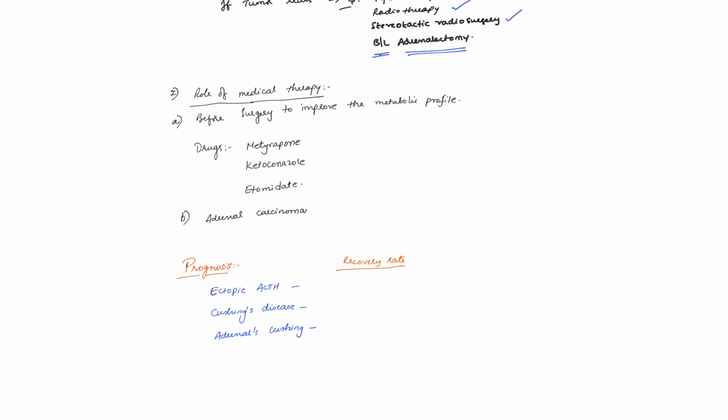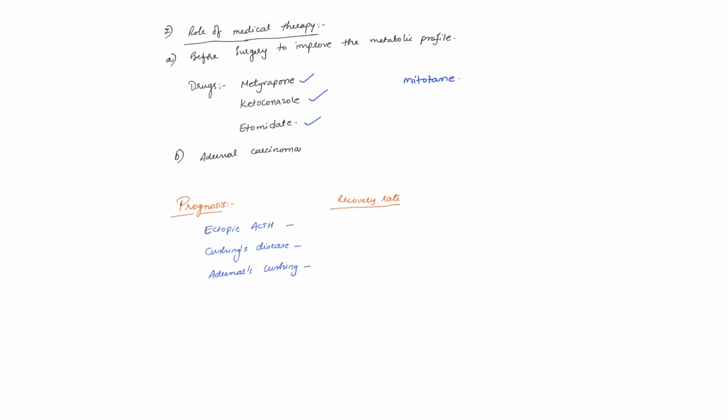They are metyrapone, ketoconazole, etomidate, and also mitotane. These are anti-adrenal drugs, in the sense they reduce steroidogenesis by the adrenals. They are also used in patients with adrenal carcinoma, especially with metastasis, which are non-resectable.